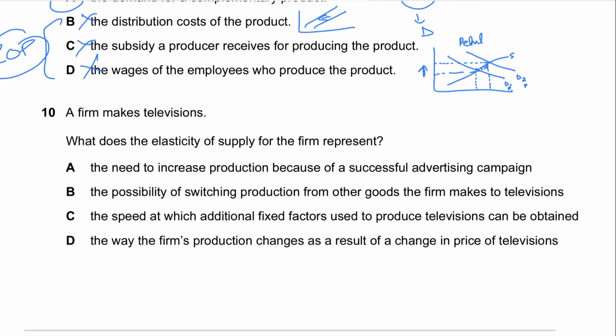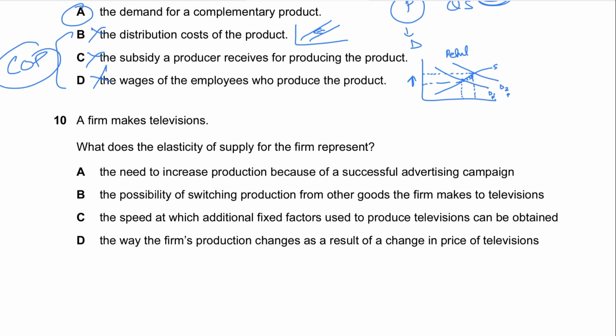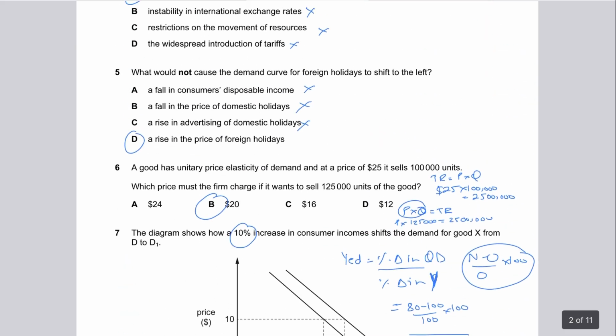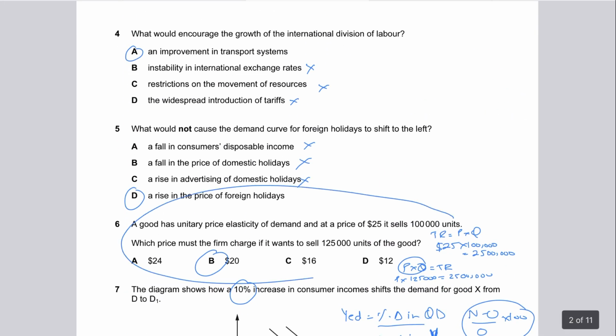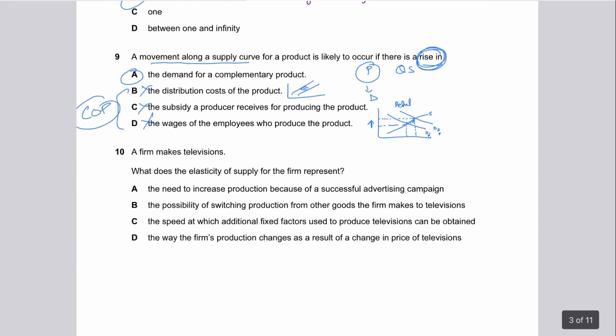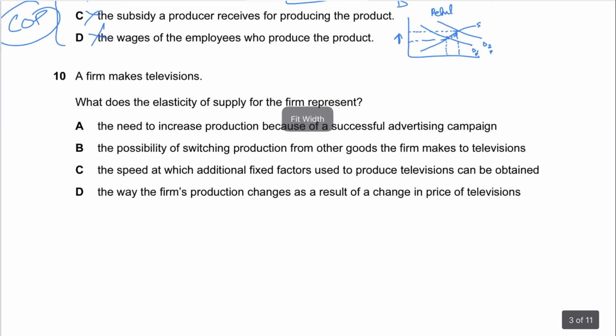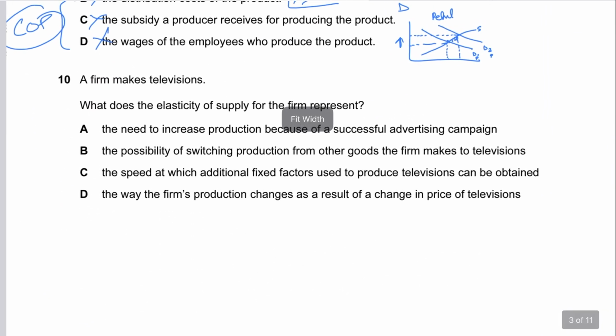So let's look at option number C. The speed at which additional fixed factors used to produce televisions can be obtained. And I'm like, so for this question, you need to read all the options because the answer is not written on the face of it. For such questions, it usually takes time. Look at the previous question, which was pretty straightforward. That would take you like 30 seconds, but this might not take you 30 seconds. It might take you a minute, or maybe 1.5 minutes, right?